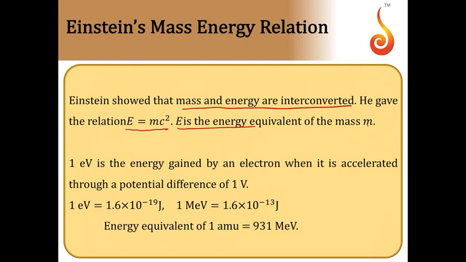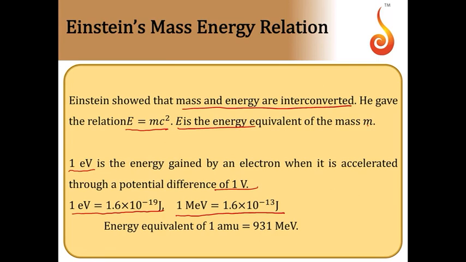Then we define a smaller unit of energy. Actually, joule is the SI unit of energy. So here we define a smaller unit called electron volt. So 1 electron volt is the energy gained by an electron when it is accelerated through a potential difference of 1 volt, and you can prove that it is equal to 1.6 × 10^-19 joule. If it is too small to express the energies in the case of nuclear energy levels, then we use million electron volt or mega electron volt, that is 10^6 electron volt, that is nothing but 1.6 × 10^-13 joule.